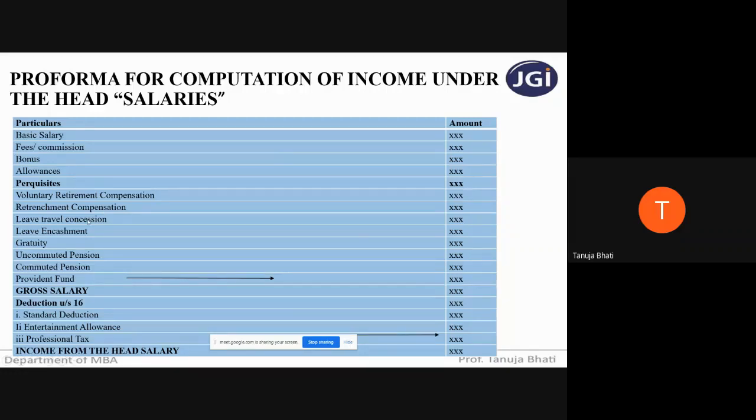Leave travel concession, based on what route he is using and what class of travel he is opting for, you need to take that amount. Next, leave encashment, again you have to apply provisions for this. Gratuity, you need to apply provisions. Uncommuted pension, commuted pension, you need to apply provisions. Provident fund, you need to apply provisions.